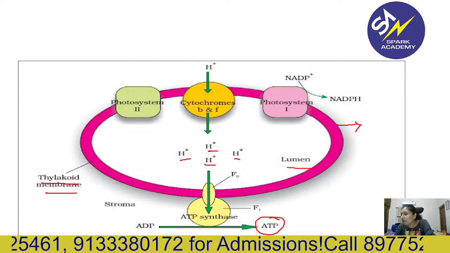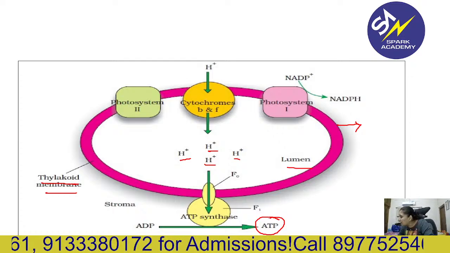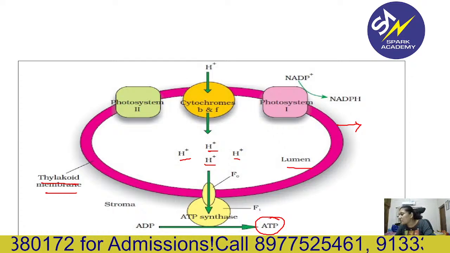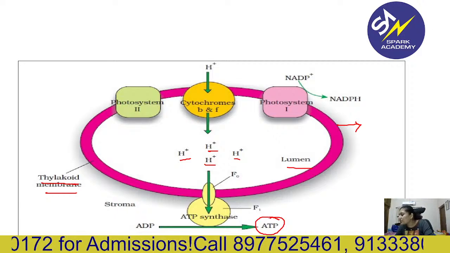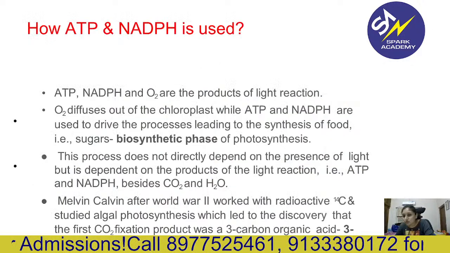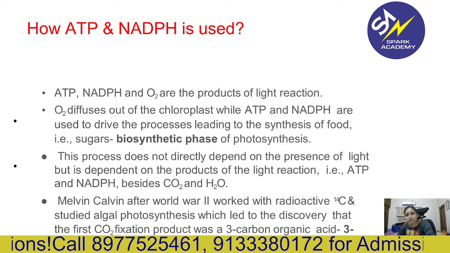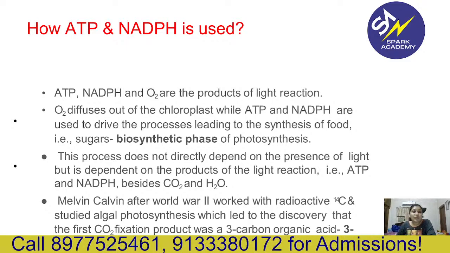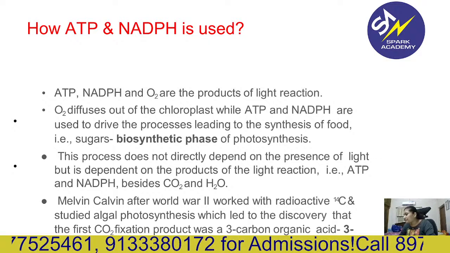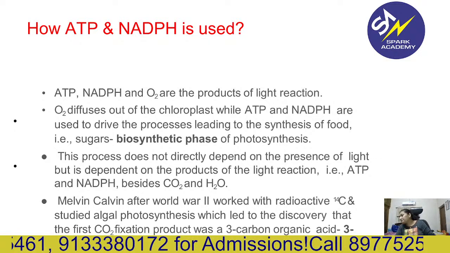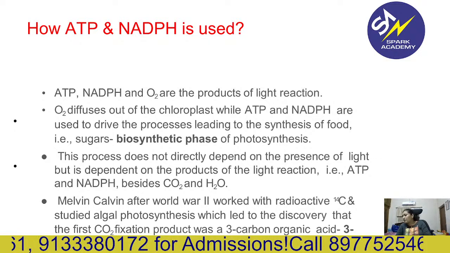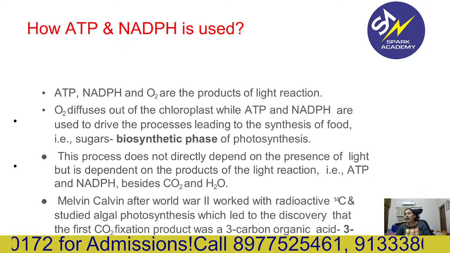Not in mitochondria. Mitochondria is the powerhouse. But right now during photosynthesis also, ATP is produced. How? That we have discussed. Now, how are ATP and NADPH used? You require energy again to synthesize carbohydrate.